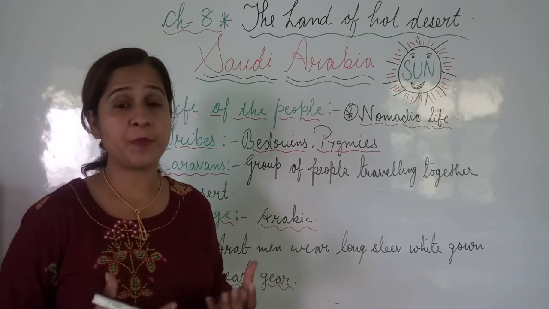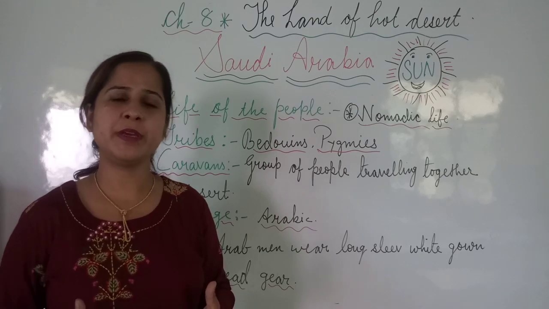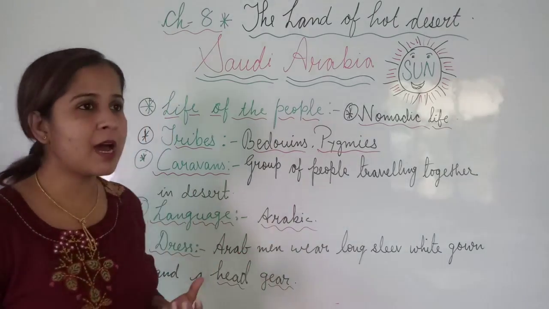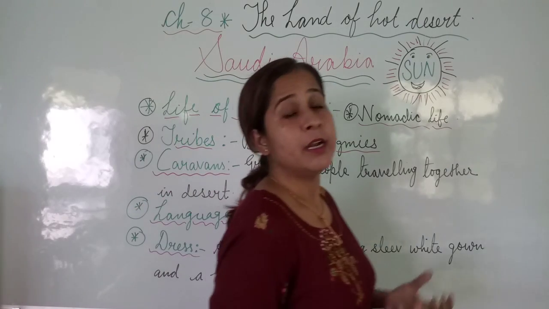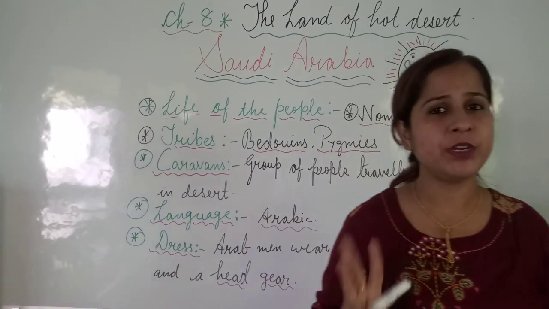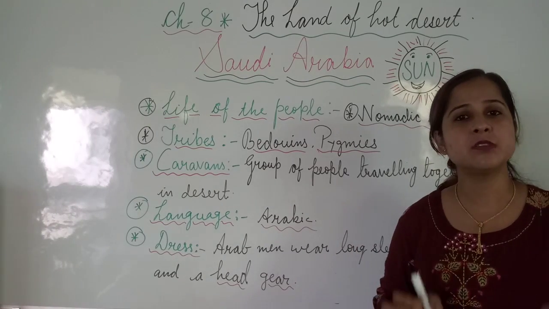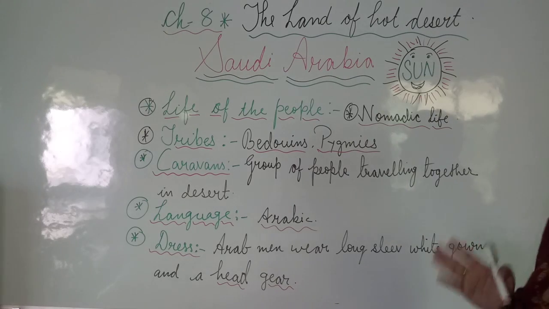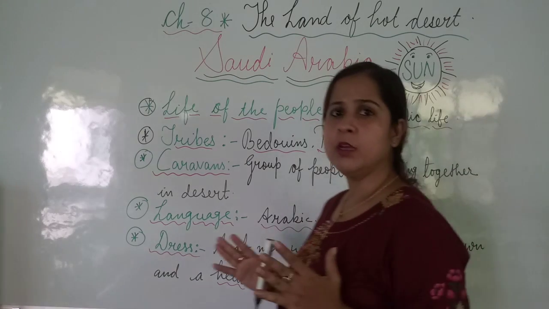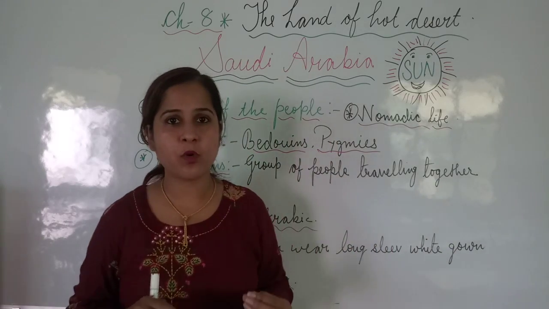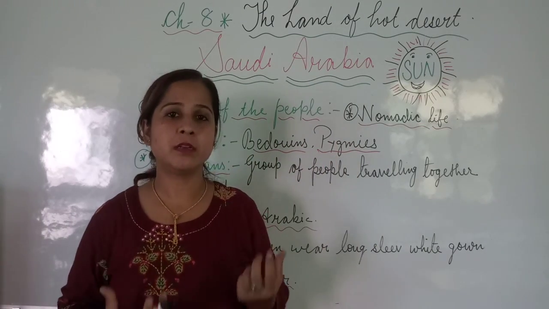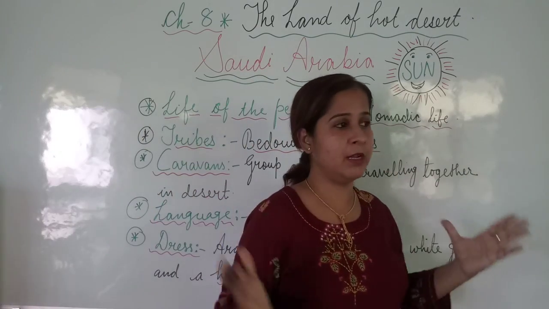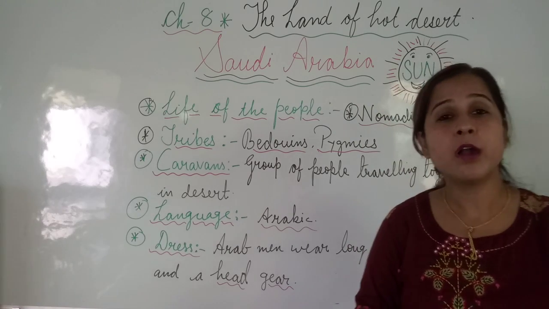Deserts are those landforms which remain hot, or remain cold even, because deserts are not always hot. Deserts are of two types, even three types, but at the primary stages we are learning two types mainly, hot desert and cold desert. Those deserts remain hot throughout the day, and their soil is sandy soil which absorbs sunlight throughout the day, and the temperature remains at an extreme hot level. That kind of place is called hot desert.